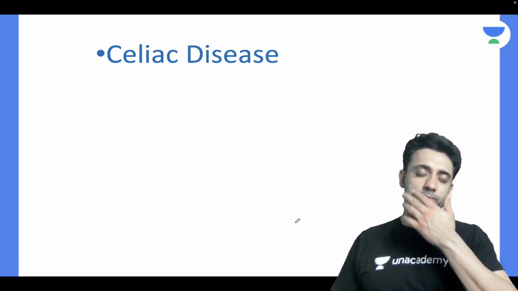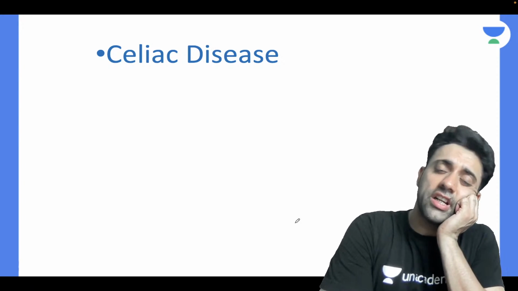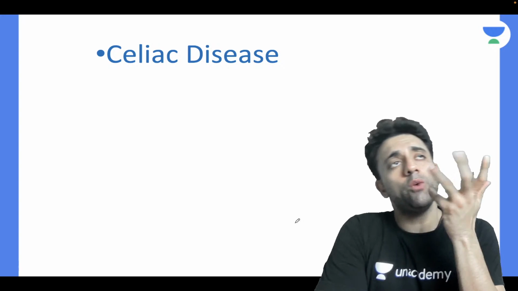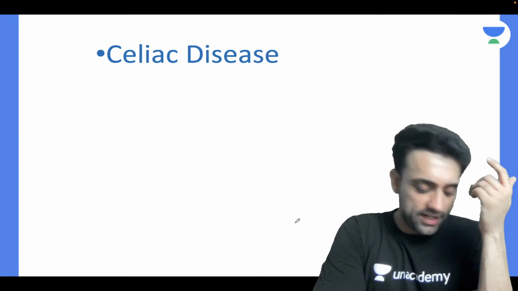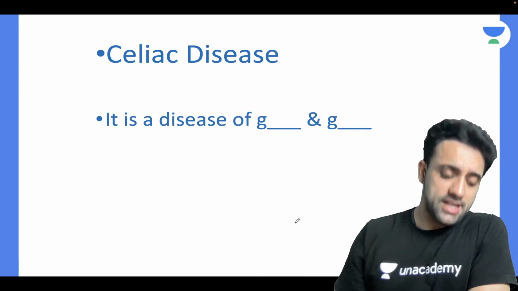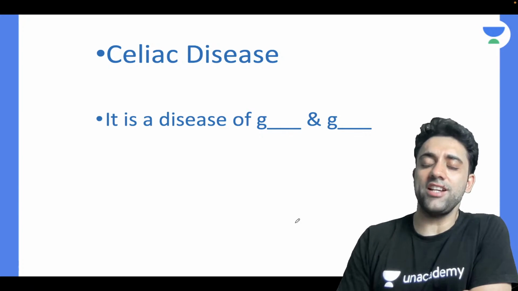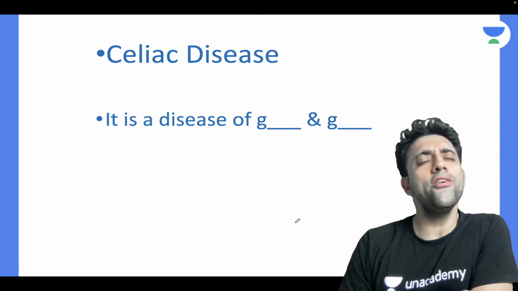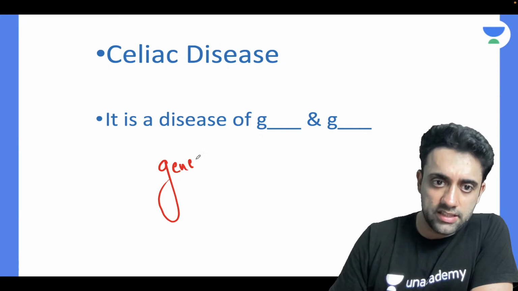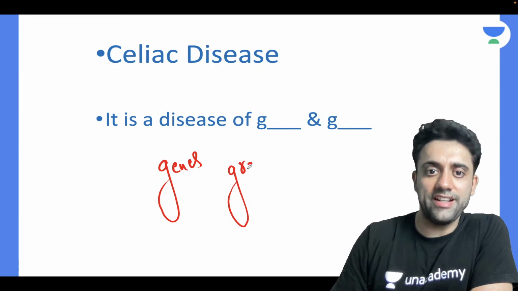Celiac disease. Can anyone please tell me, I am a PG student, I don't know what celiac disease is. How will the patient present? What should I remember for my PG exam regarding celiac disease? Anyone? Yes, exactly. Celiac disease. The problem is it is a disease of G and G. What? Ganga and Yamuna? No. This is the disease of genes and grains.